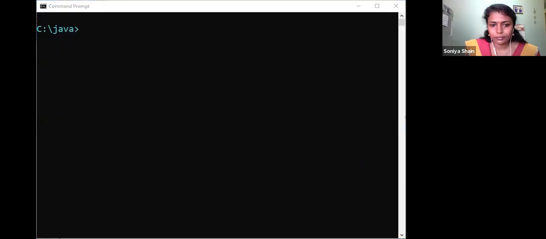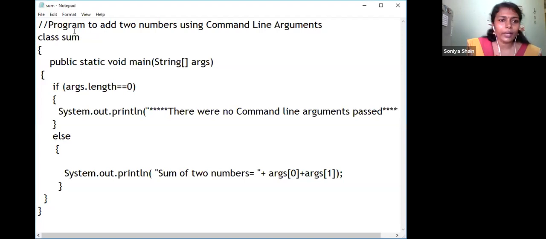Next, we will try to add 2 numbers which are passed as command line arguments. So I will share that program with you. So this is our program, a program to add 2 numbers using command line arguments. And here the file name is Sum.java, so my class name is also Sum. public static void main, String array args. And the same message I have displayed here also.